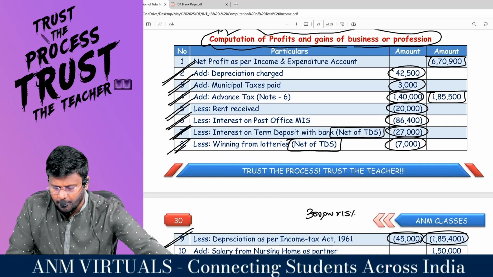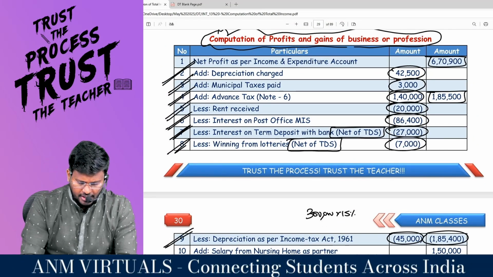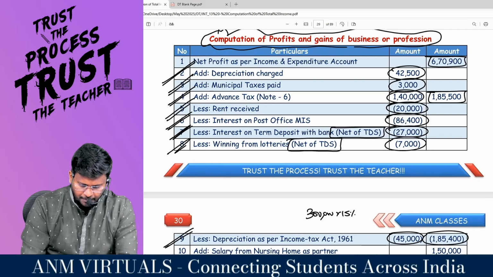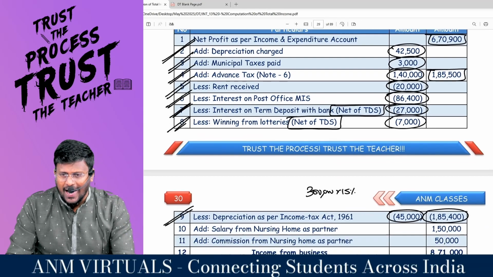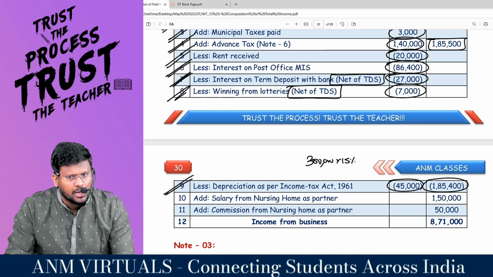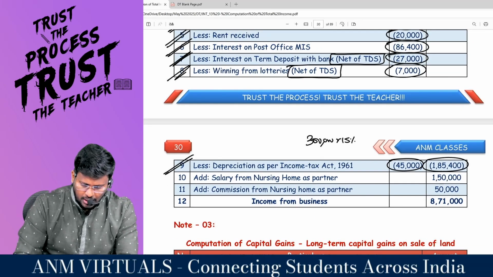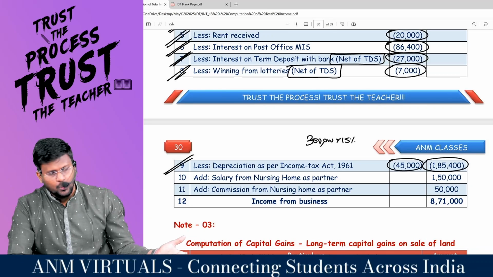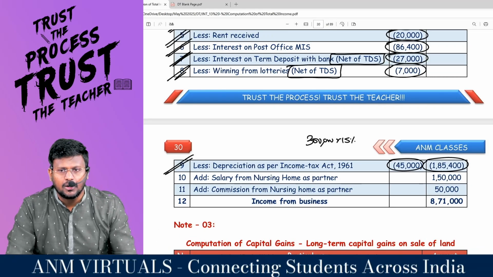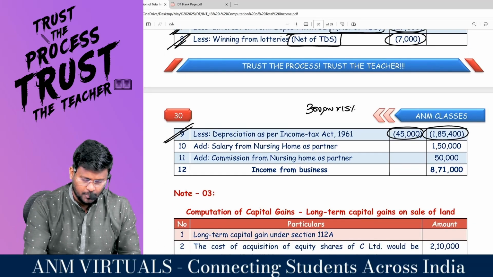So my dear lovable students, what is the net profit as per income and expenditure account? 6,70,000 plus 1,85,500. I have to add back because it is an unnecessary item debited to the P&L account. And minus 1,85,400, because the other head of income which has to be taxed has been credited to the P&L account or income and expenditure account.